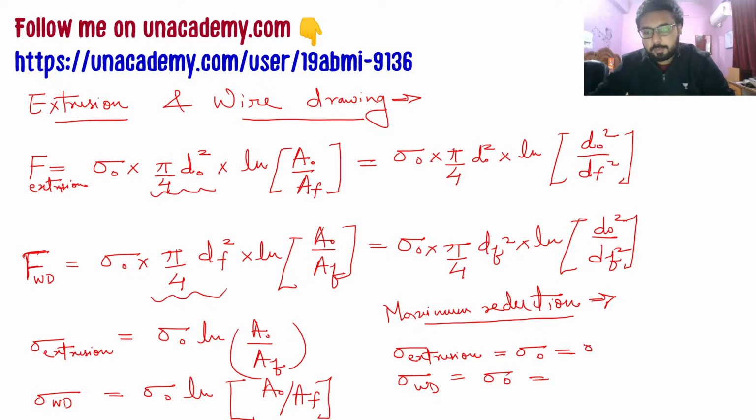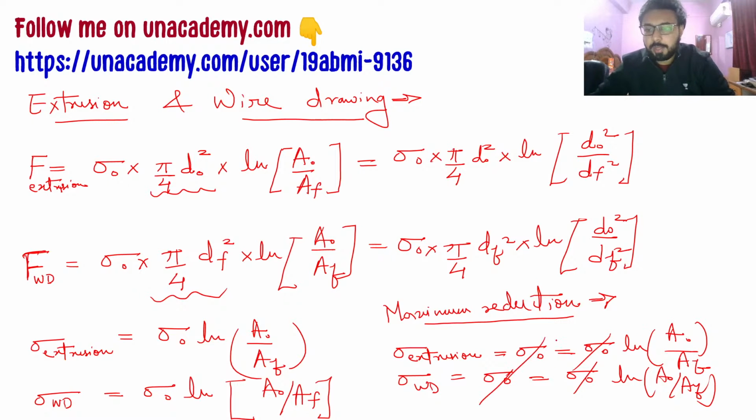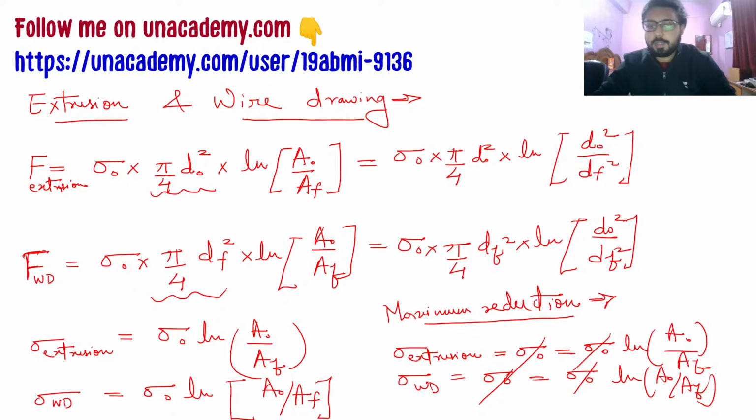From this you will find that the maximum reduction can be calculated by making ln A naught by Af equal to 1. So just calculate it when you are doing the revision on your own, because that is just a simple calculation. This whole ln A naught by Af equal to 1 means A naught by Af will be equal to e.